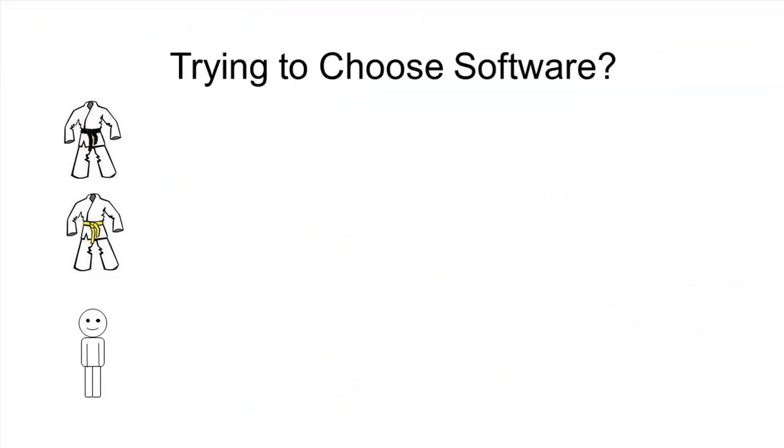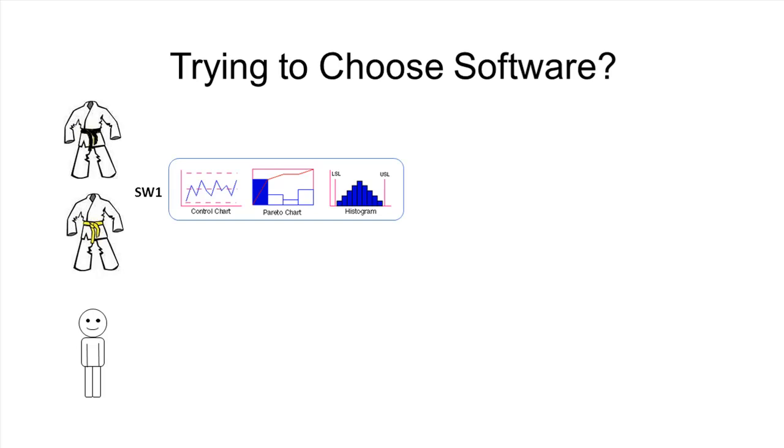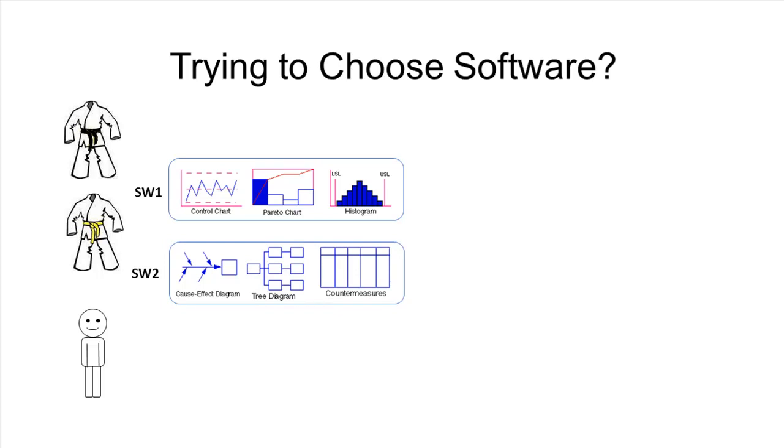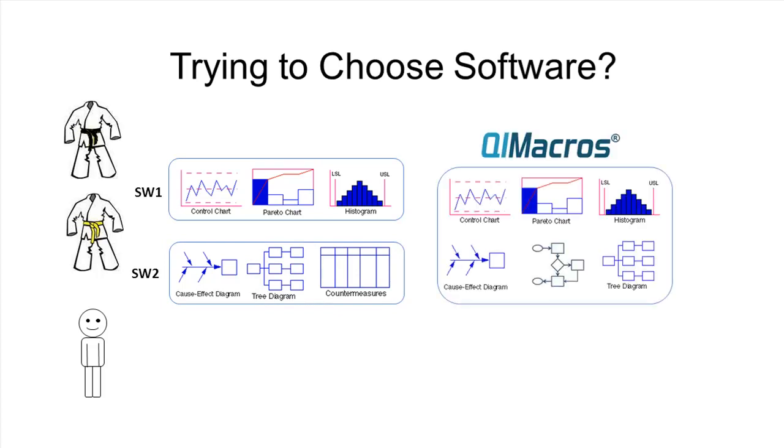So maybe you're just trying to choose some software. Maybe you got trained in Six Sigma and you're trying to choose some software. Sometimes you look out there and there's software that does charts, but maybe it doesn't do statistics, or maybe it doesn't do diagrams, or maybe it doesn't do whatever. Well, the QI Macros are a fully integrated package. We have templates and everything to do flow charts, fish bones, value stream mapping, action planning. Everything that you need is all in one package right in Microsoft Excel. So if you're trying to choose software, the QI Macros make it easy to get everything you want all in one package right in Microsoft Excel.